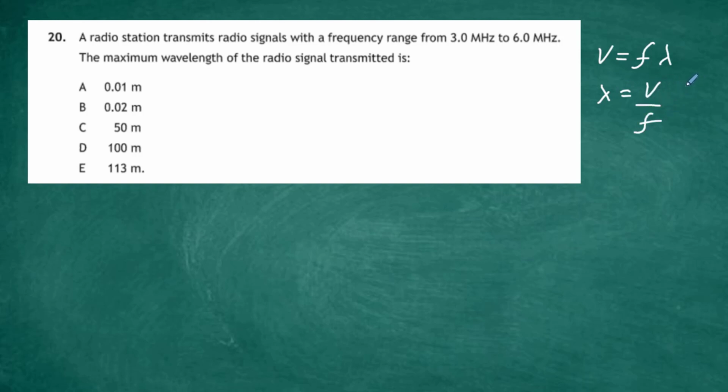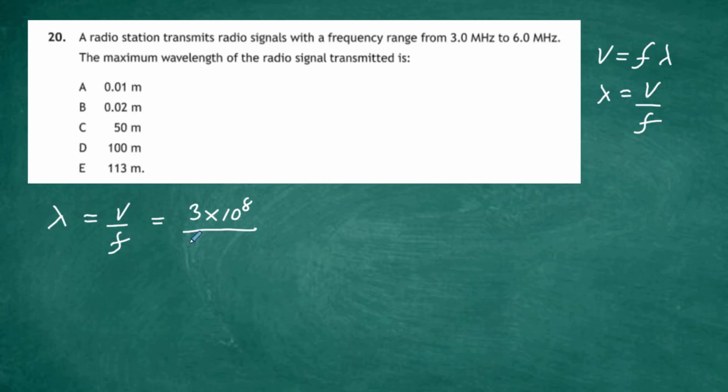And we also know that the wave speed is 3 times 10 to the power 8. Now we can do those two calculations separately and compare them, to be really quick. In terms of lambda equals v divided by frequency, we'll take a look at the 3 megahertz wave. That's equal to 3 times 10 to the power 8, that's the speed of light, and we're going to divide that by a frequency of 3 megahertz.